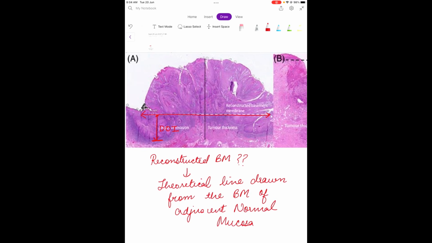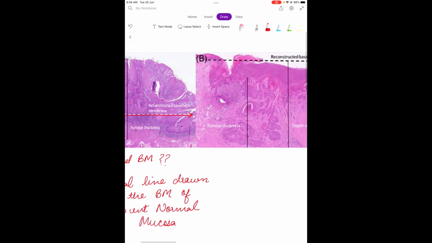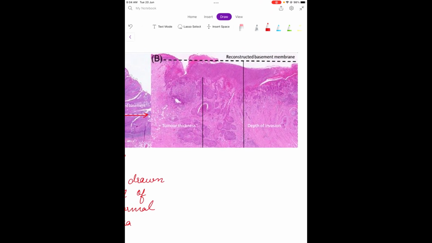This is in case of an exophytic growth. If it was an ulcerative lesion, then the reconstructed basement membrane is this. From here till the deepest point of the tumor, which is this, the line drawn indicates the depth of invasion.